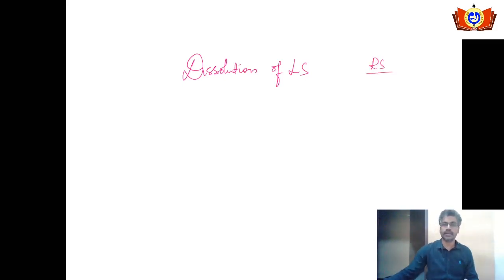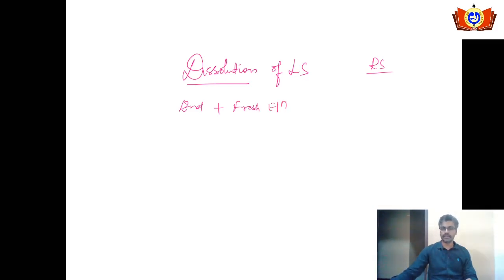Let's look into the dissolution power given to the president with respect to Lok Sabha. Dissolution of Lok Sabha. Rajya Sabha is a permanent house, so it can't be dissolved. Dissolution means the end of life of that particular Lok Sabha, and it will give a call for fresh election.